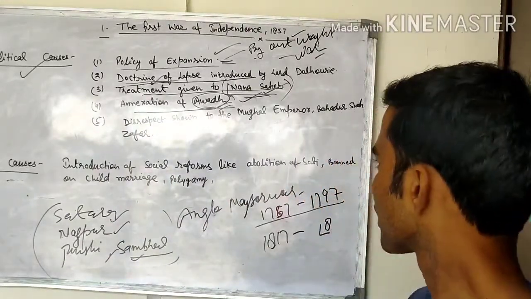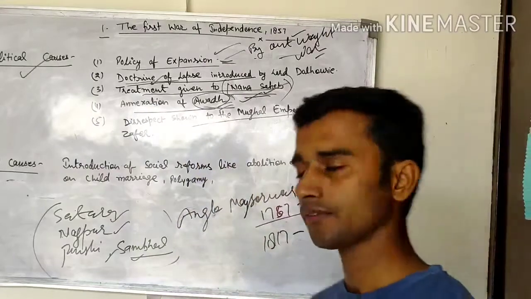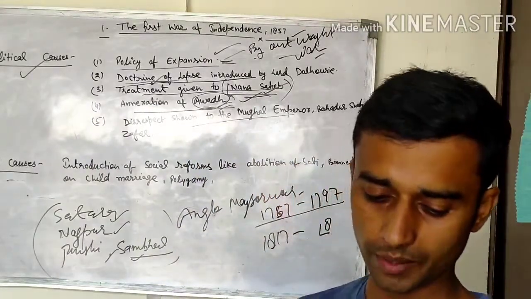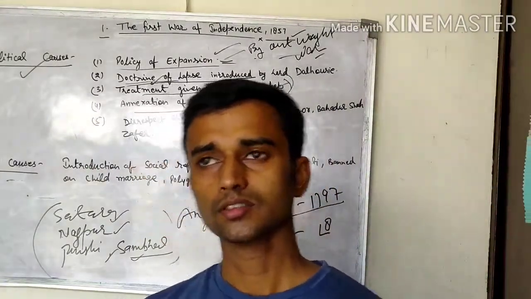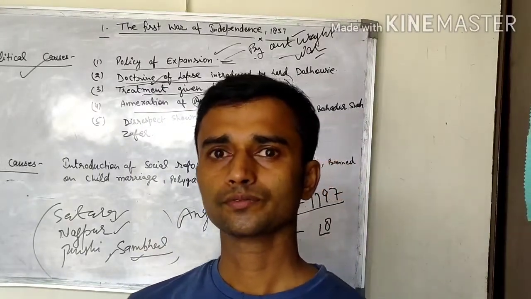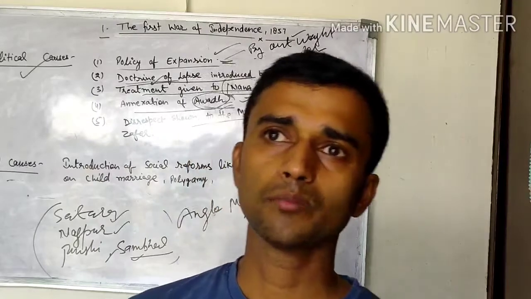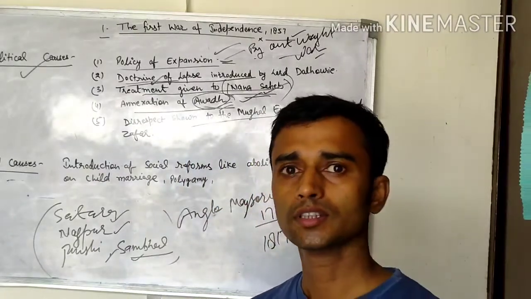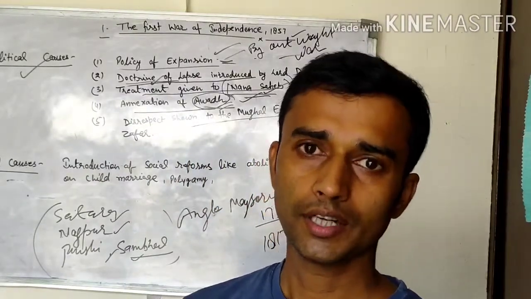Disrespect shown to the Mughal Emperor before the Britishers. The Mughal was finally considered the ruler in India.